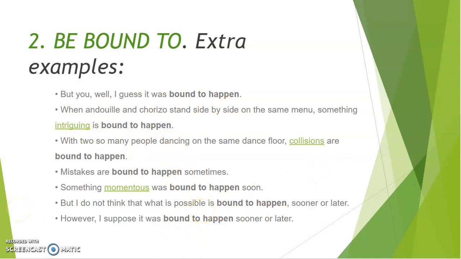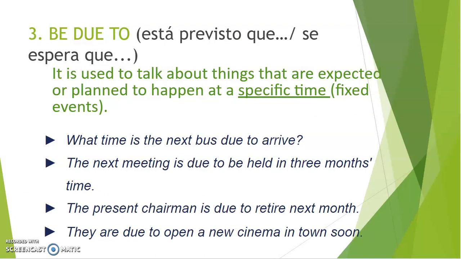All right? All right. So let's have a look at the third expression, be due to. When something is due to, está previsto que pase, o se espera que pase. So probably there's a date, there's a specific time in which we expect that particular thing to happen. All right? As I pinpoint in this case, it is used to talk about things that are expected or planned to happen at a specific time.